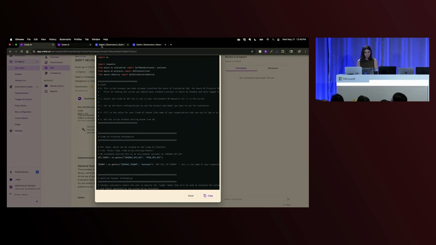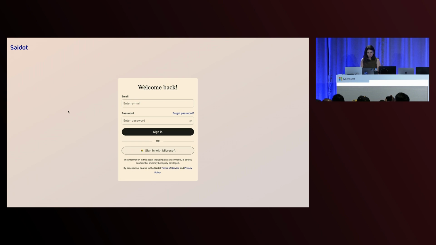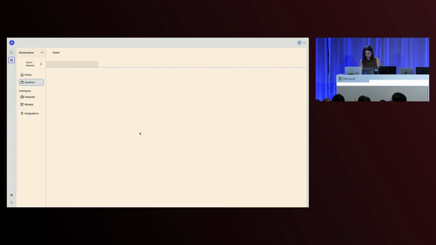Very similarly, switching gear to SciDot, you have this systems registry where, oops, sorry, just give me 1 second. Live demos. All right, thank you for your patience.